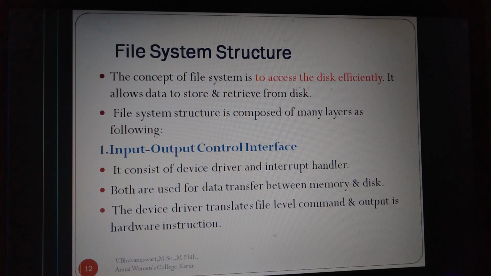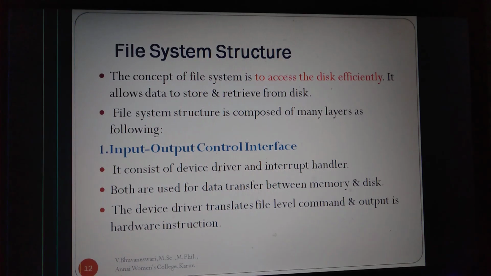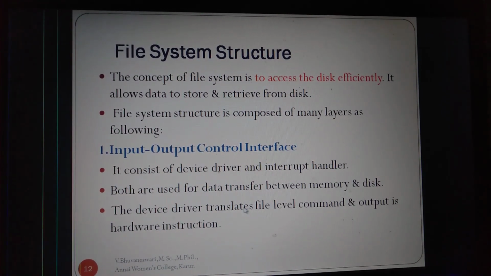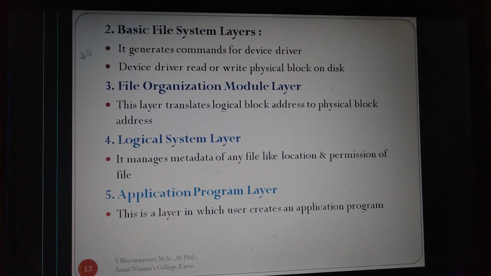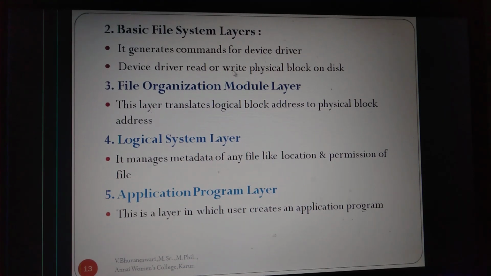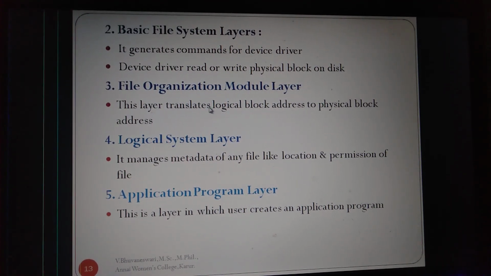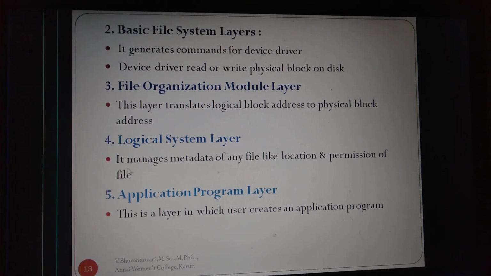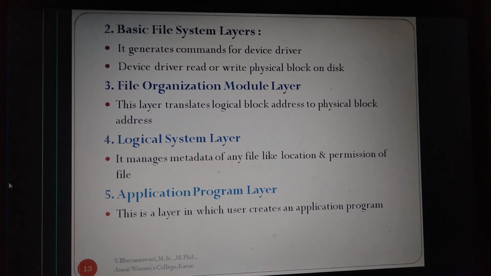The device driver translates file level command and output is hardware instruction. Basic file system layer, it generates the command for our device drivers. Device drivers read or write physical block on disk. File organization module layer, this layer translates logical block address to physical block address. Logical file system layer, it manages the metadata of any files, locations or permission of file.